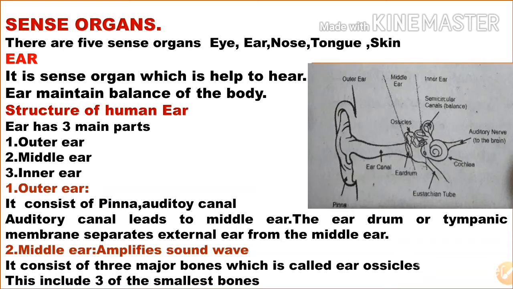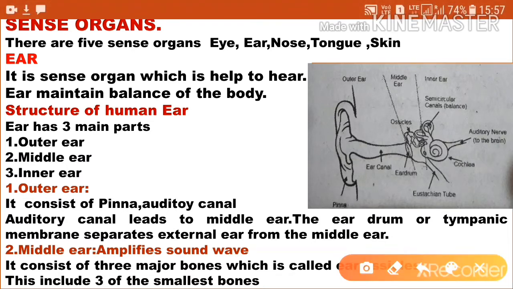So what is the pinna? As you can see in the picture, this part is the pinna. The pinna catches sound waves and passes them deeper into the ear, and it acts like a tunnel. Next, the auditory canal transmits the sound waves deeper into the ear.